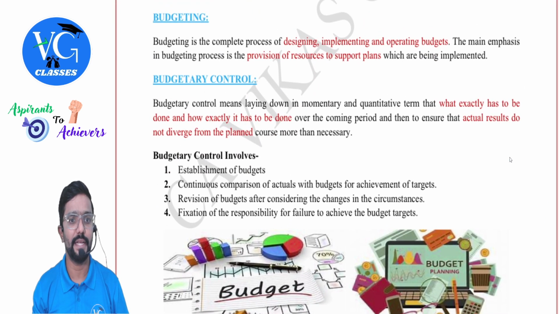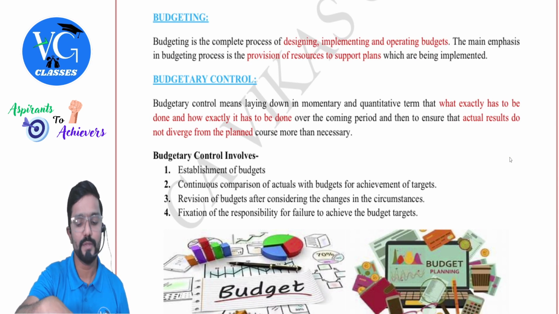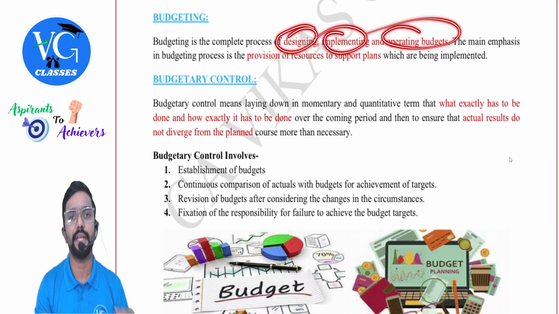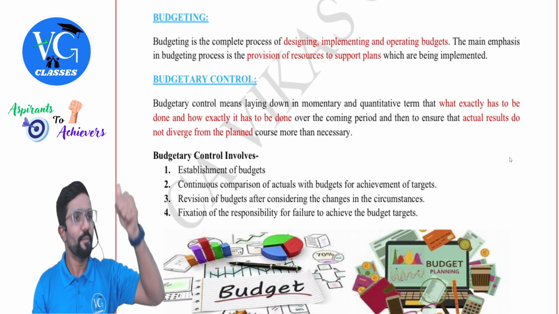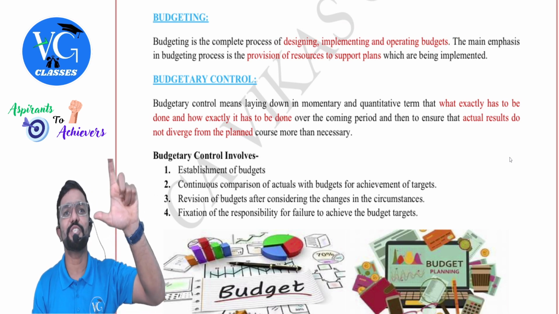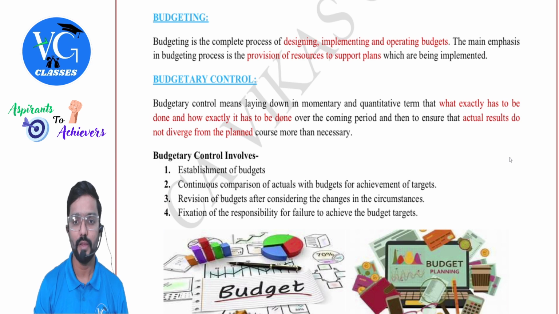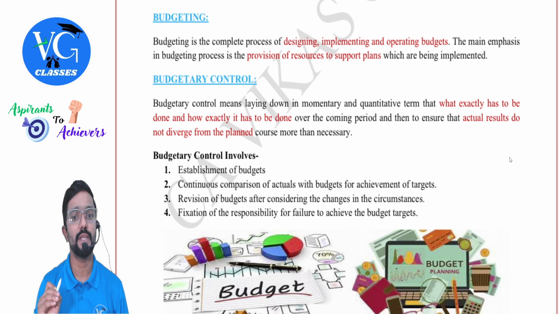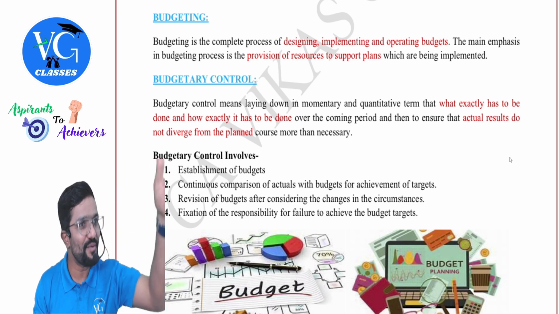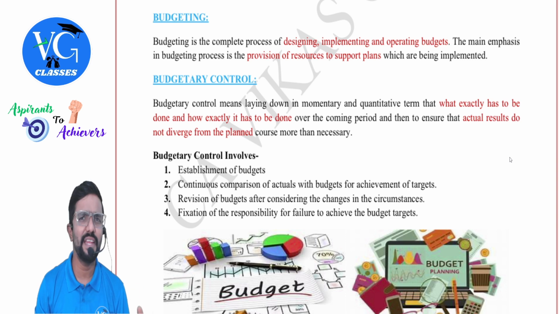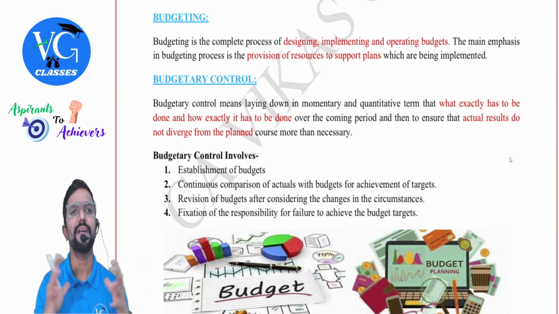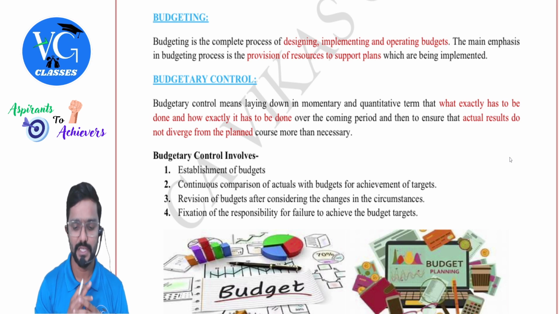Budgeting. There is a difference between budgeting and budgetary control, guys. Budgeting is the complete process of designing, implementing, and operating. Just planning the budget is not enough. Prepare a budget, implement it, and also make sure that you are working as per the budget. The main emphasis in the budgeting process is the provision of resources to support the plan. Whether it is money or human resources, please provide whatever resources are required to achieve the target being implemented.